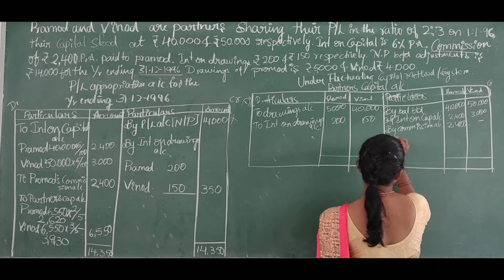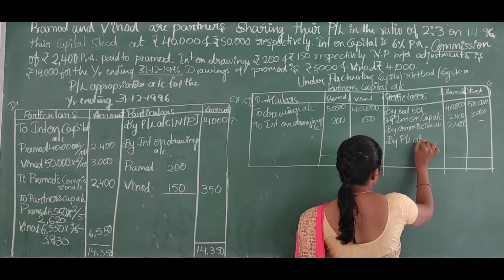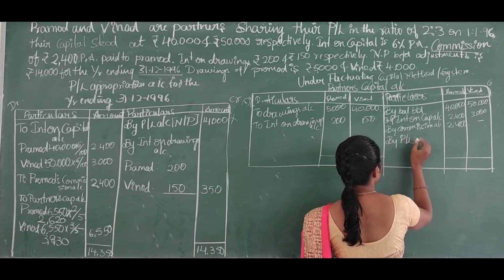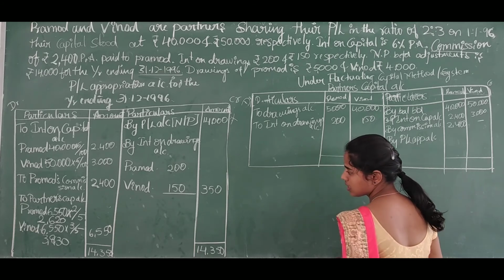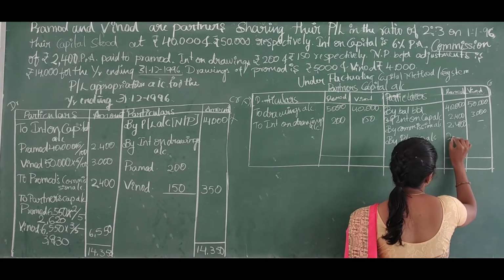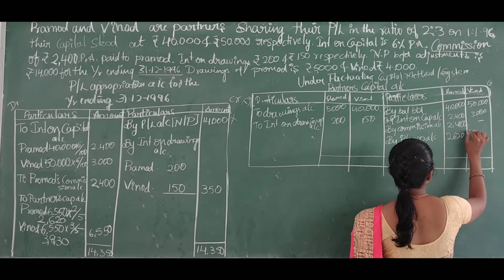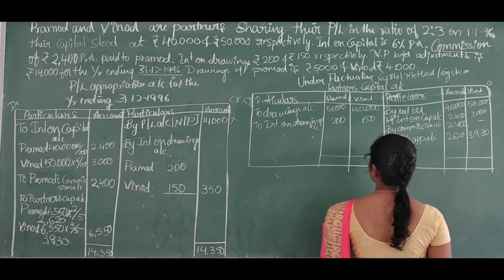So we will write this entry as by profit and loss appropriation account. Amount is 2,620 and 3,930.